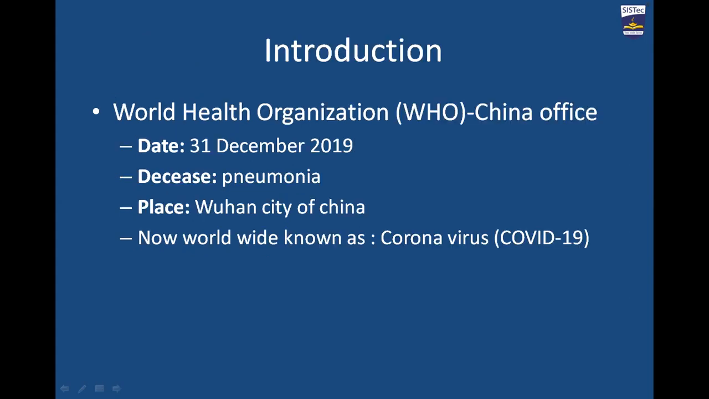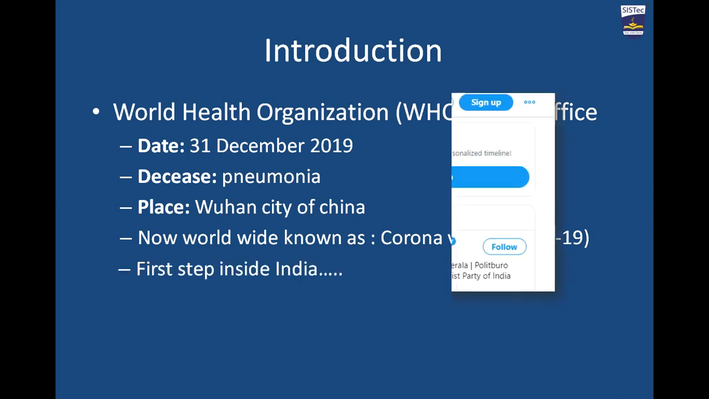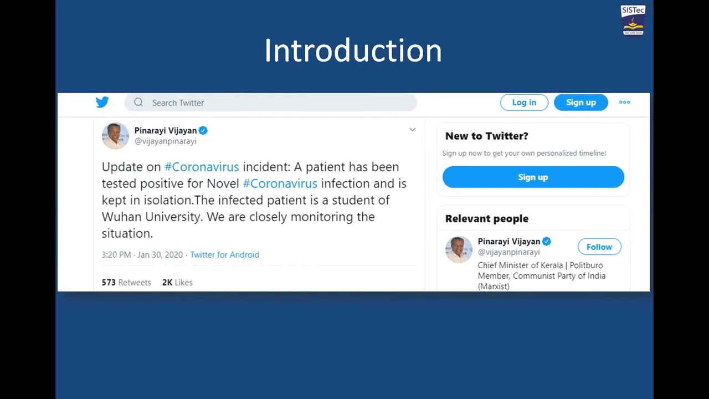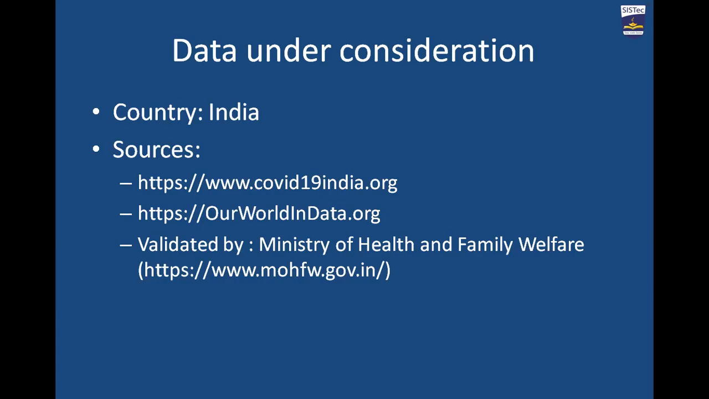The WHO China office published a report documenting that on 31st December 2019 in Wuhan city of China a pneumonia patient was found, and further the whole world got to know that the disease was caused by the coronavirus. The first confirmed case in India was found in Kerala. A tweet was posted by the Chief Minister of Kerala dated 30th January 2020.